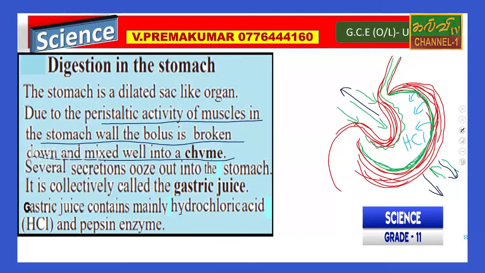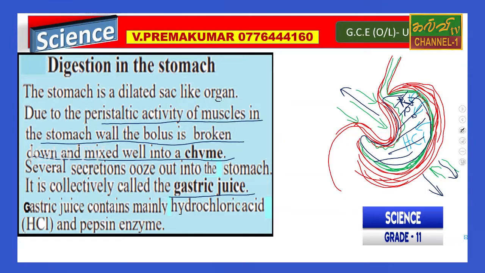Several secretions are produced into the stomach, collectively called gastric juice, because not only is HCl secreted, but other substances, pepsin and renin, are also secreted in the stomach.